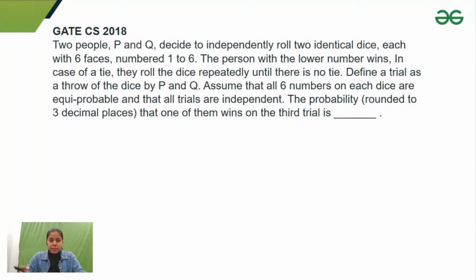Okay. Yeah. Let's solve this. So you can see that they are asking that one of them wins on the third trial, and we know that in the first and second trial they would be having a tie. So the probability that one of them wins on the third trial would be: on the first trial there would be a tie, on the second trial there would be a tie, and on the third trial any of them wins. No tie. I do not care which one wins, but any of them wins.